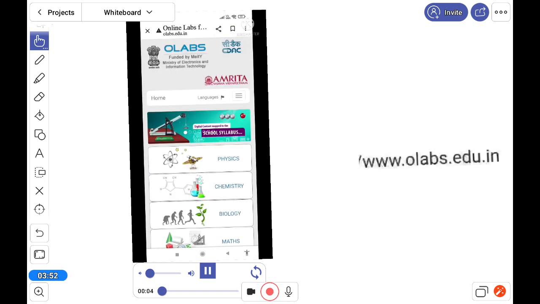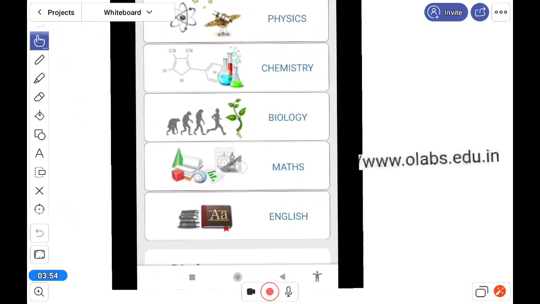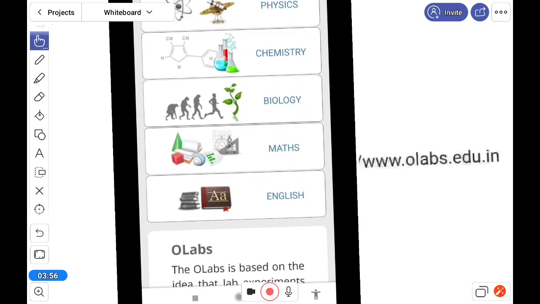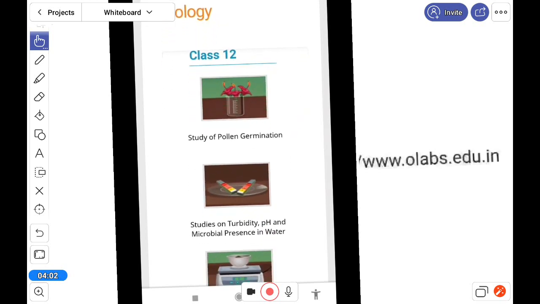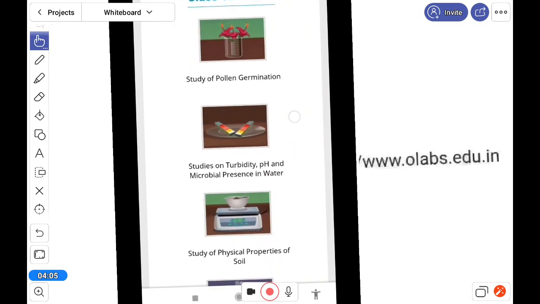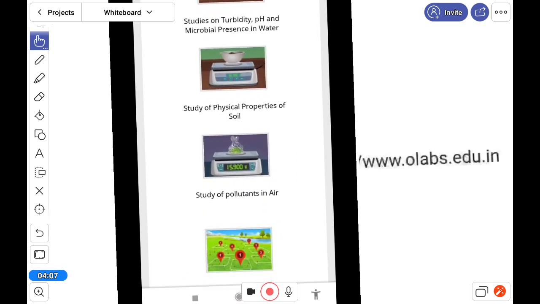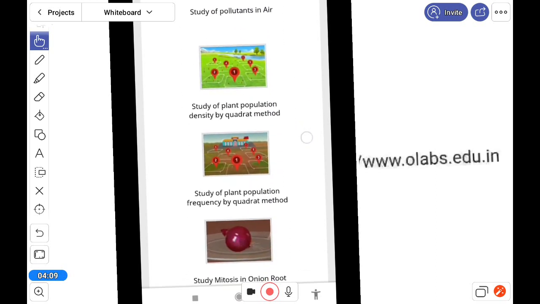Here you will get this type of thing, and you have to choose the subject you want to do. Suppose biology, class 12 is given: study of pollen germination, and so many are there.